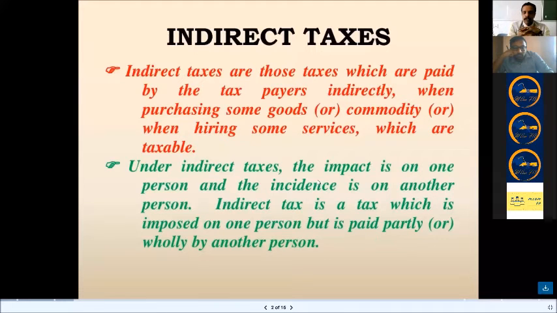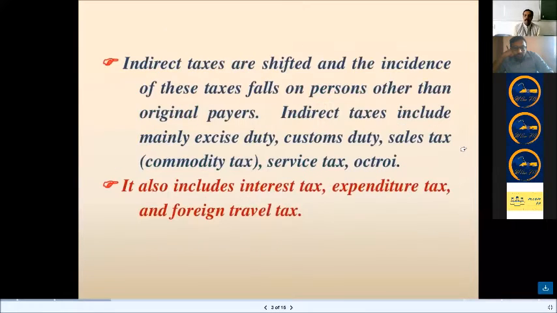Well, indirect taxes are those taxes which are paid by the taxpayers indirectly when purchasing some goods or commodities, or when hiring some services which are taxable. Under indirect taxes, the impact is on one person and the incidence is on another person. So in the definition of indirect taxes, the technical jargon, the incidence and the impact, should be the most important words that you'll have to be talking about. Okay, so indirect taxes are shifted and the incidence of these taxes falls on persons other than the original taxpayers.